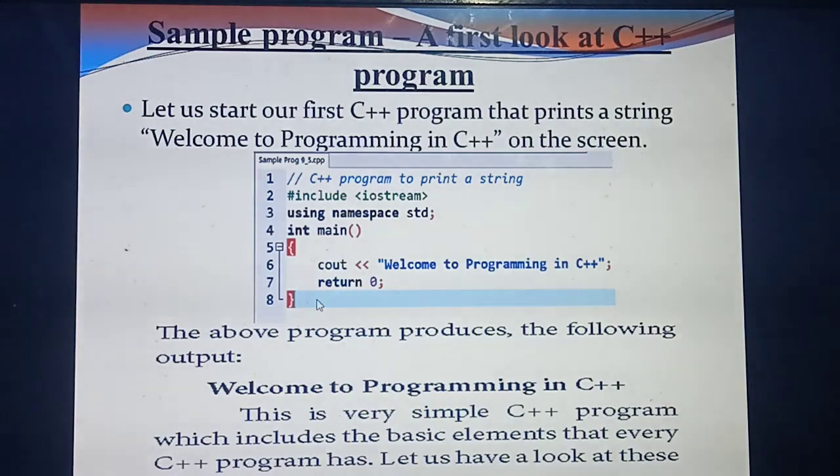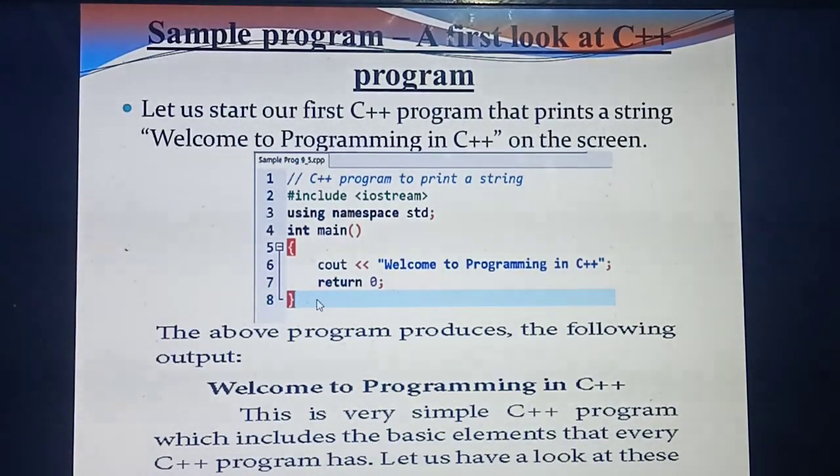Then the main function: int space main, then open brace and close brace. Inside these braces you write the block of statements in your program. In the question they asked to display the output as welcome to programming in C++. To display the output, you need to write cout, and inside the cout you write welcome to programming in C++. Then the return statement, then the close brace.